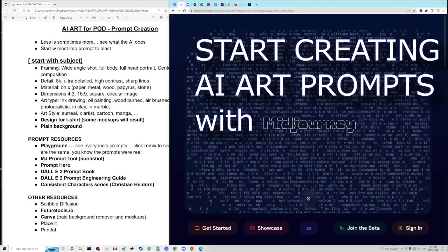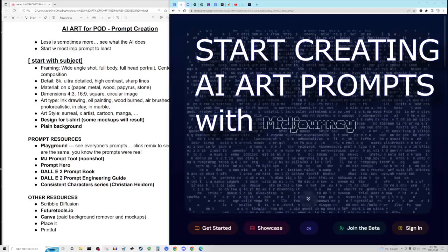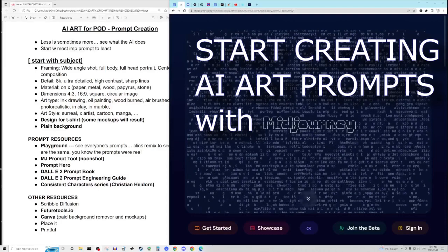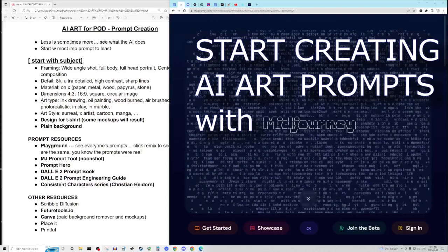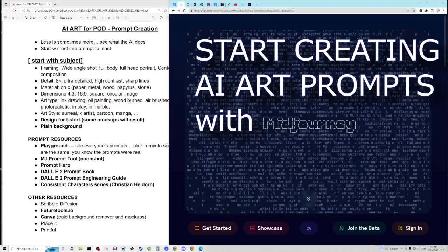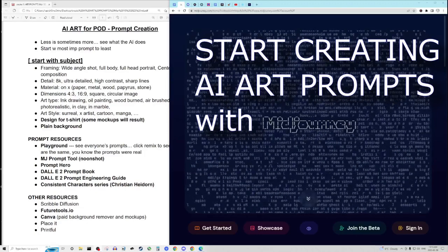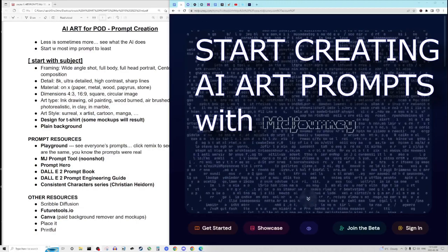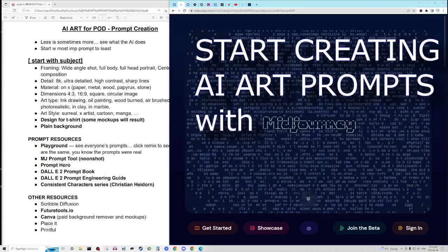How do you create more powerful, more creative, and more useful prompts with AI art programs like Midjourney? How can you use the prompt creation to supercharge your print-on-demand and passive income side hustles and businesses? We're going to talk about it today.